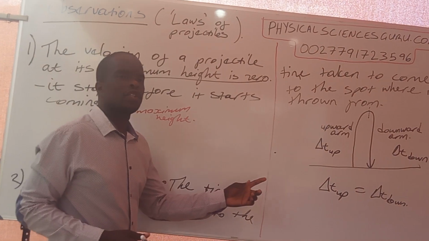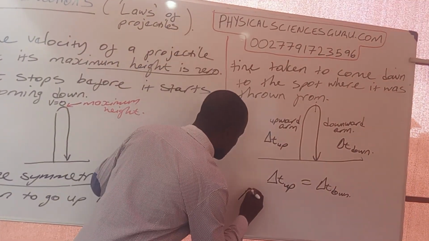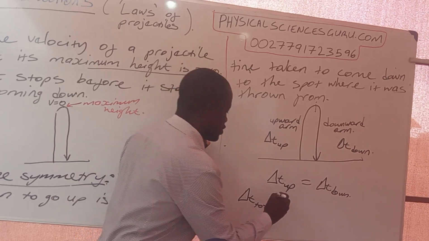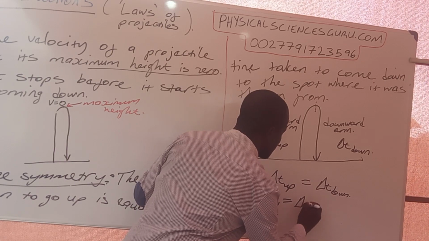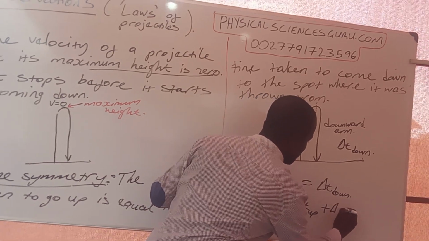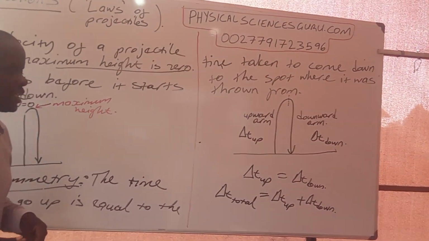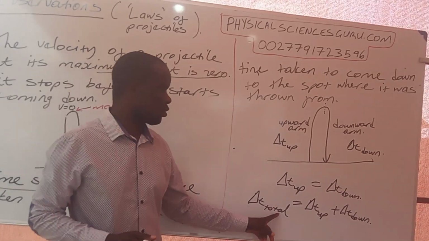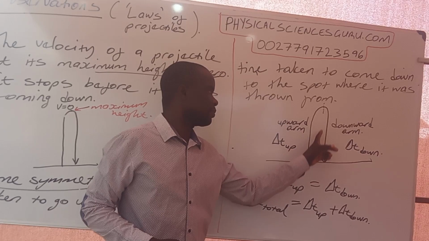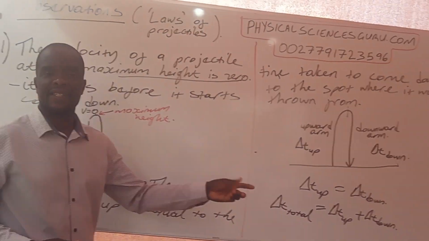It means that the total delta t is equal to delta t up plus delta t down. The time taken to go up plus the time taken to come down is the sum of the two. But already you can notice something here.